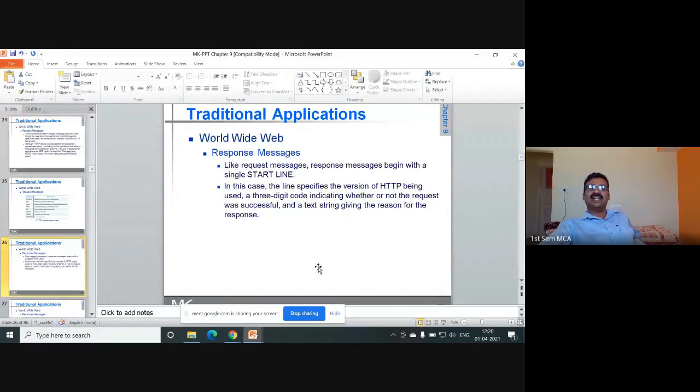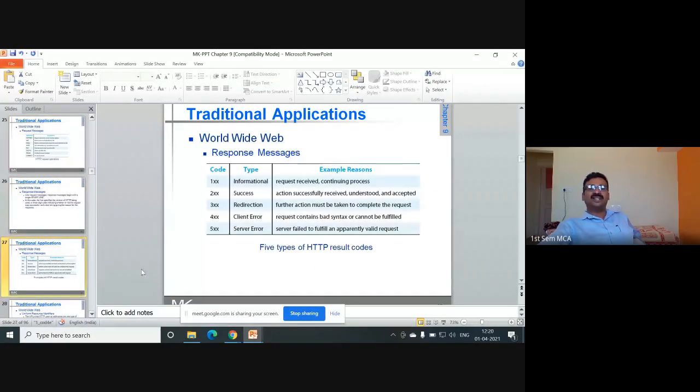This line specifies the version of HTTP being used, a 3 digit code indicating whether or not the request was successful, and a text string giving the reason for the response. For example, different responses are: informational, success, redirection, client error, server error. These are the responses.